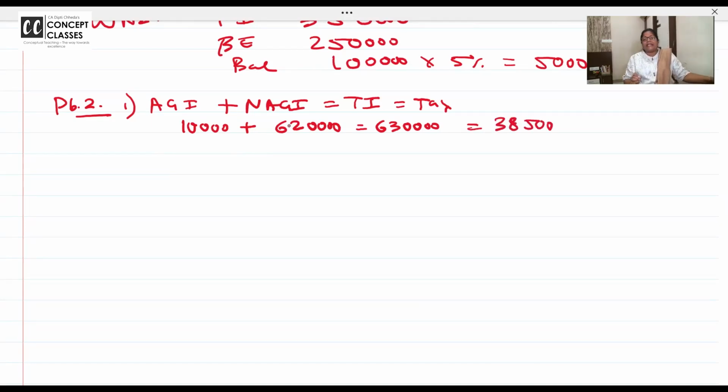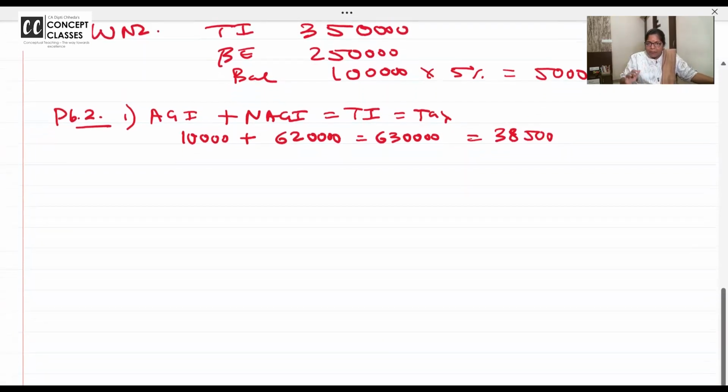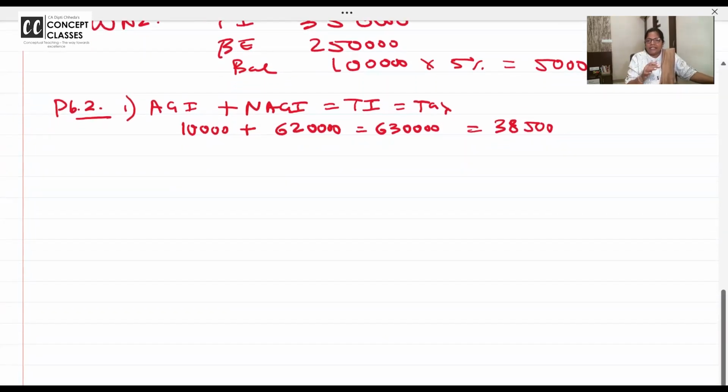38,500 in your calculator. If this is a 4-5 marks problem, you can skip writing conditions. You can skip the working notes. From 630, subtract 5 lakh, take 20% tax on the balance and add 12,500.